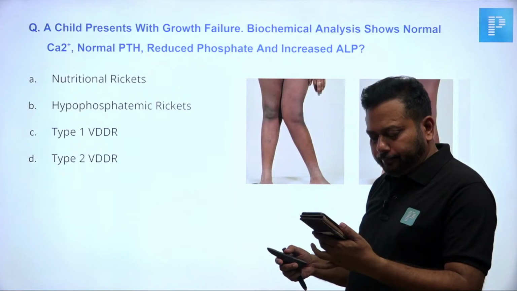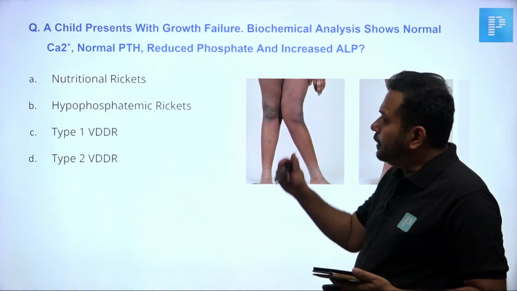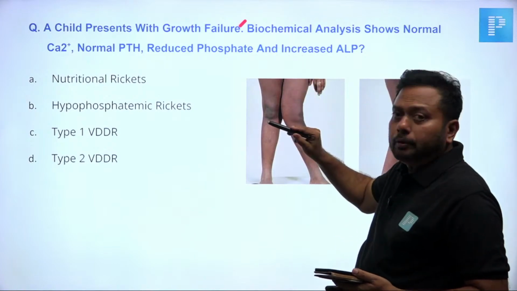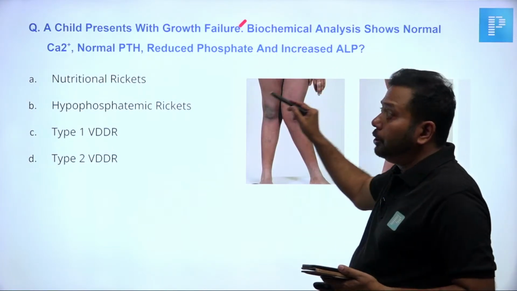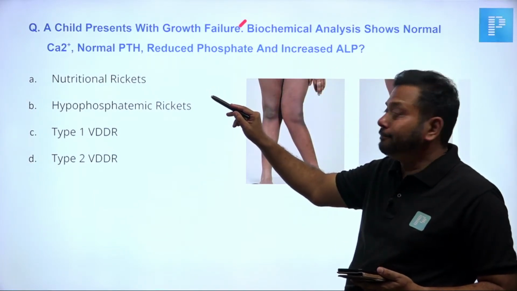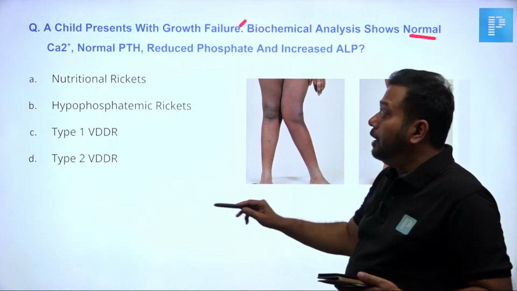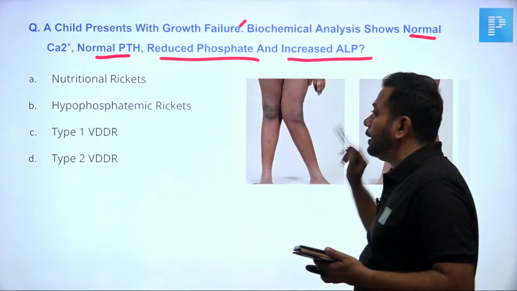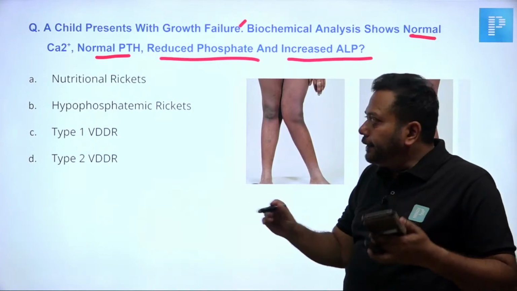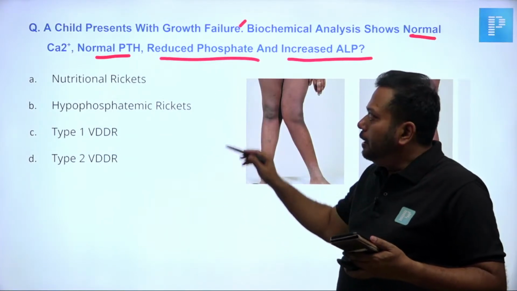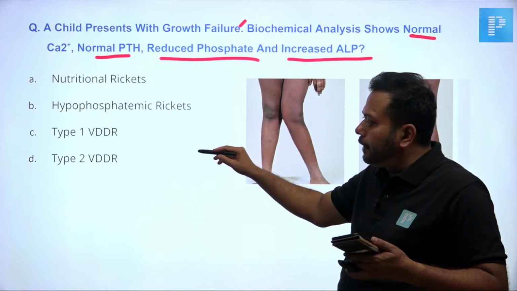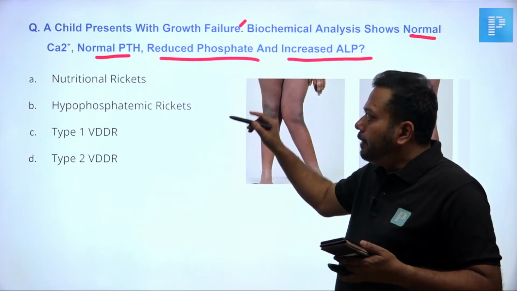Now you see, a child presents with growth failure. Biochemical analysis shows normal calcium, normal parathormone, reduced phosphate, increased alkaline phosphatase. The four choices are nutritional rickets, hypophosphatemic rickets, type 1 vitamin D dependent rickets, type 2 vitamin D dependent rickets.